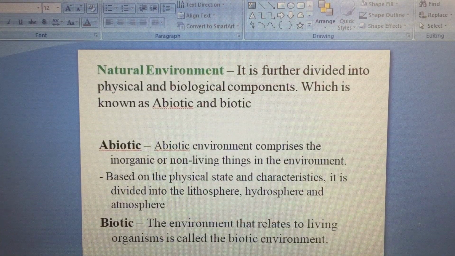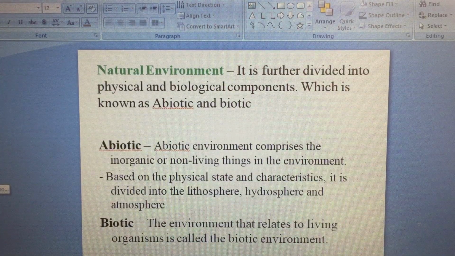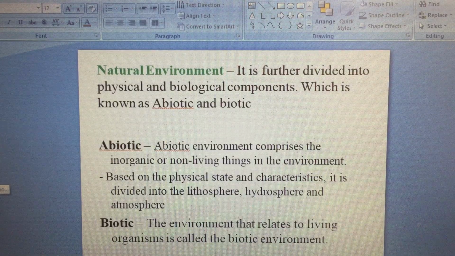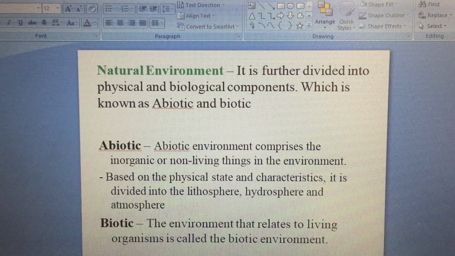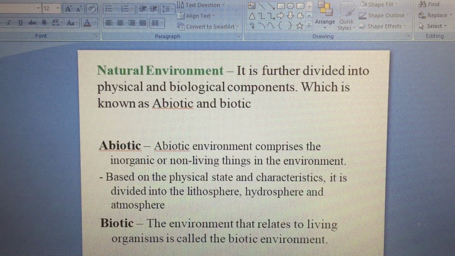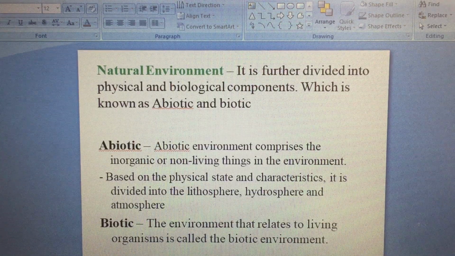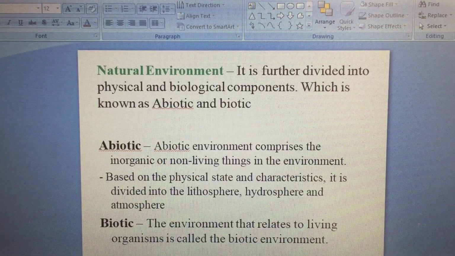And the biotic environment is the environment that relates to living organisms. Now let's move on to the next topic. Hope you're clear with this.